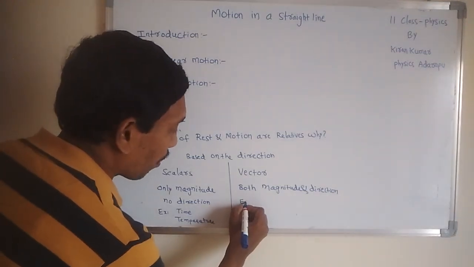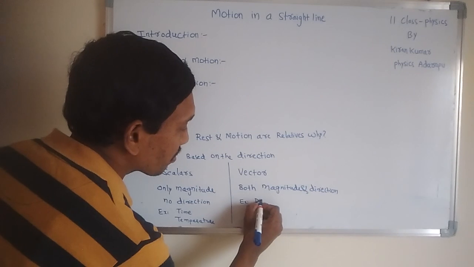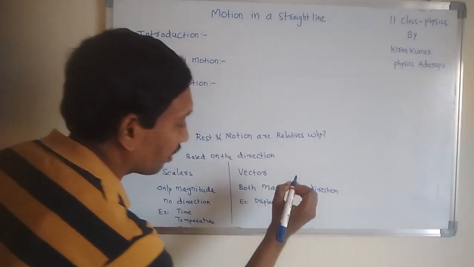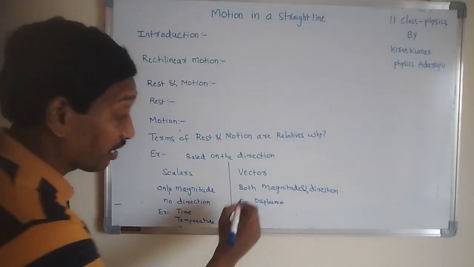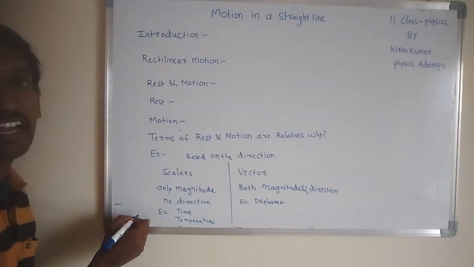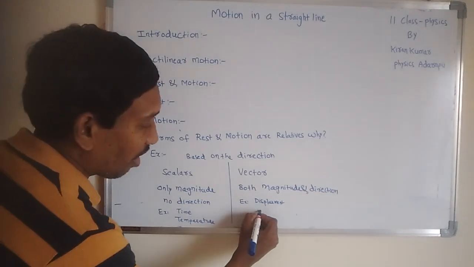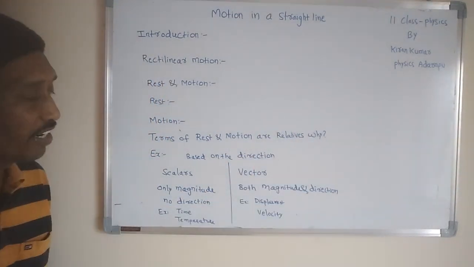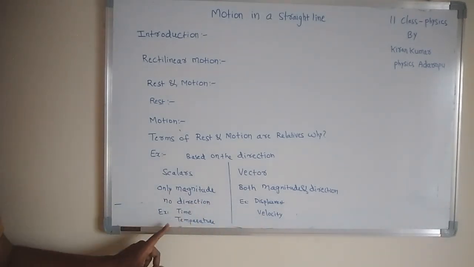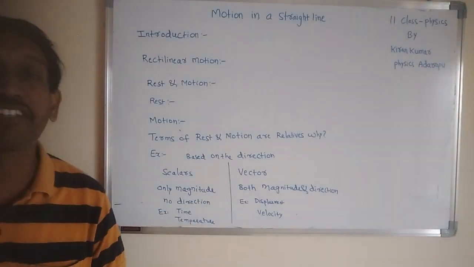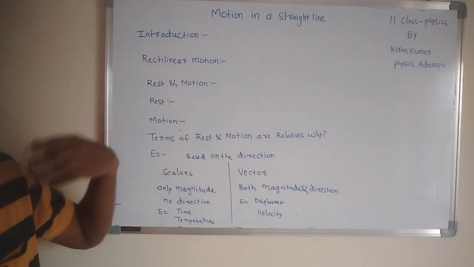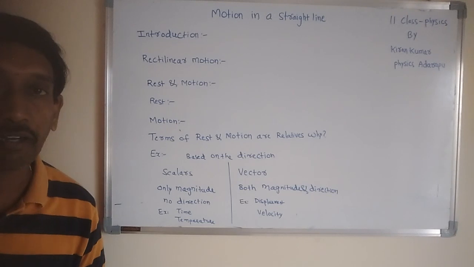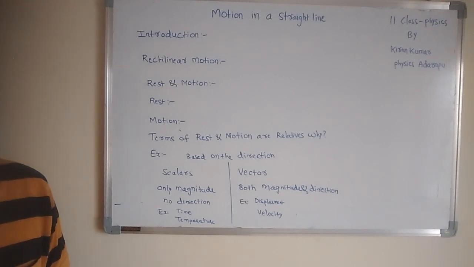Whereas, for example, displacement is one important vector quantity. Displacement is a vector, whereas distance is a scalar. That's the difference. Next, velocity is a vector quantity. We will discuss it in our next videos. Velocity is a vector, whereas speed is a scalar. We will discuss from our next class clearly what the difference between scalar and vector is. Have we understood? Okay.